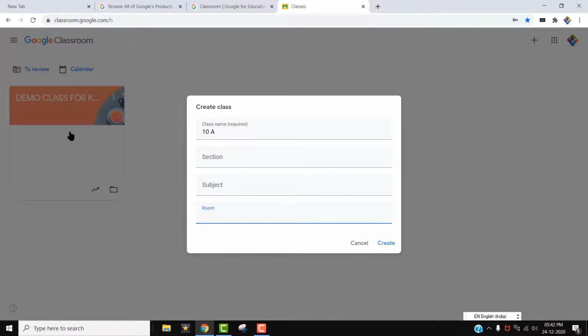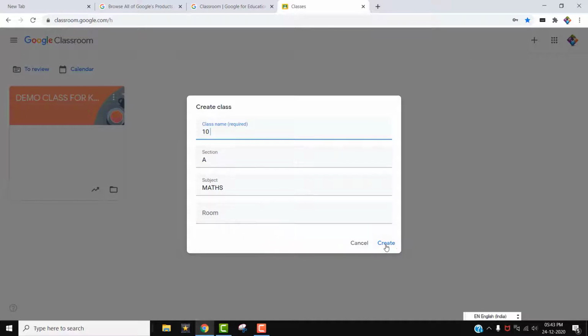But one thing is, after creating the classroom, whatever you give in the first line, the class name line, only that will be seen in big letters, like you can see demo class 4. I will show you after making. See, I have given 10 here, and I am giving 10A here. Subject, I am giving maths. Then room, no need, all these are optional. Only the first line is required.